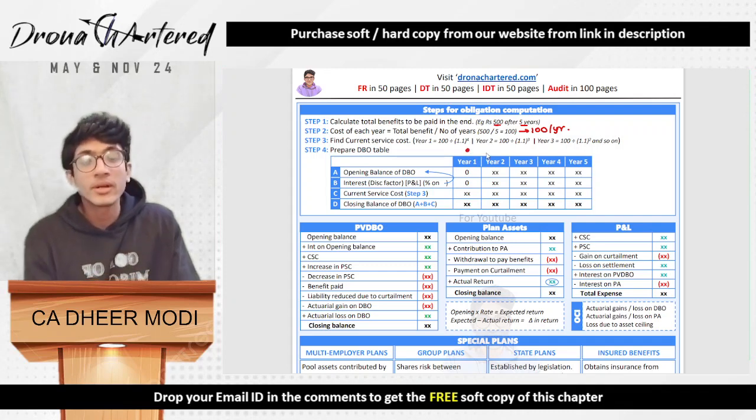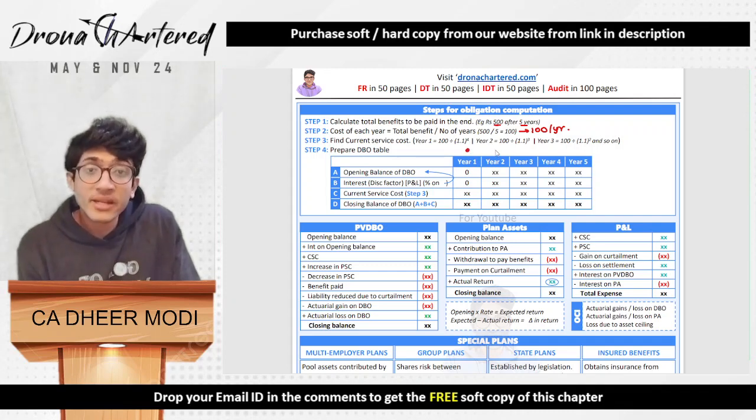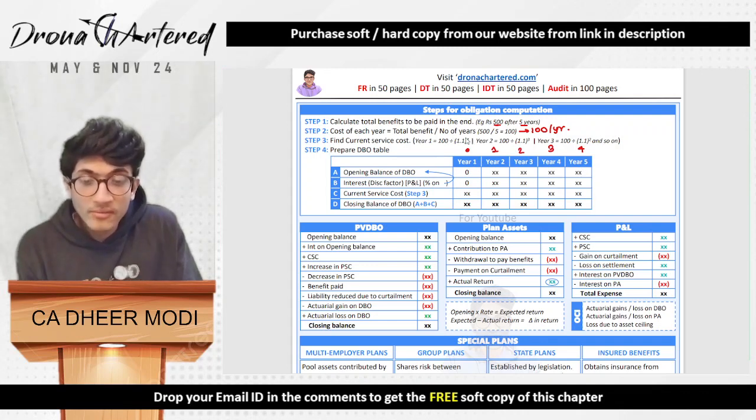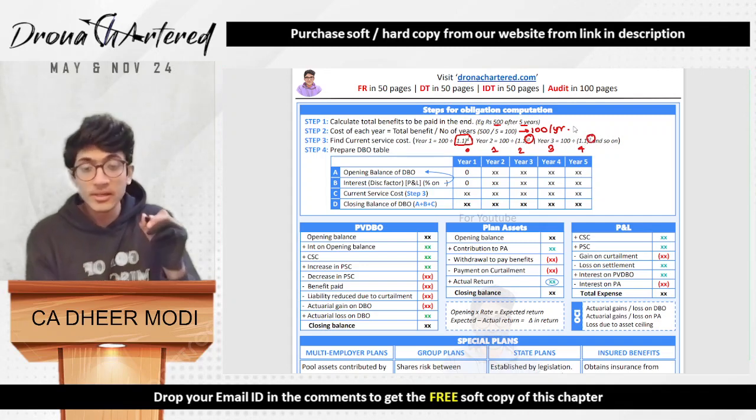We are putting the amount at the end of year 1. So it will remain invested for how many years? It will remain invested for 1 year, 2 years, 3 years, and it will remain invested for 4 years. So therefore 100 rupees we will be discounting by 4 years. Year 2's contribution we will be discounting by 3 years. Year 3 contribution we will be discounting by 2 years, and so on.